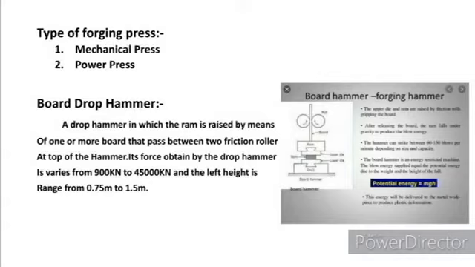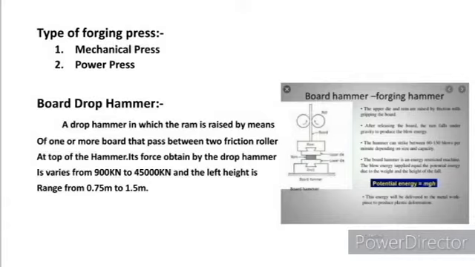When the roller rotates in the upward direction, the ram moves upward and lifts. Due to gravity, the ram hits the workpiece and the pressing operation is done.